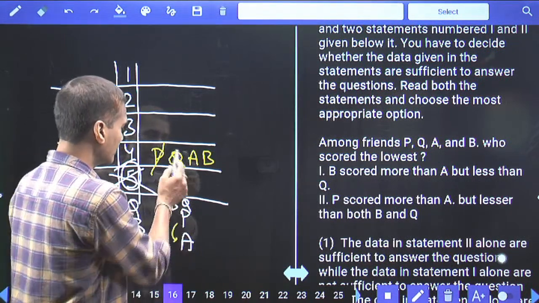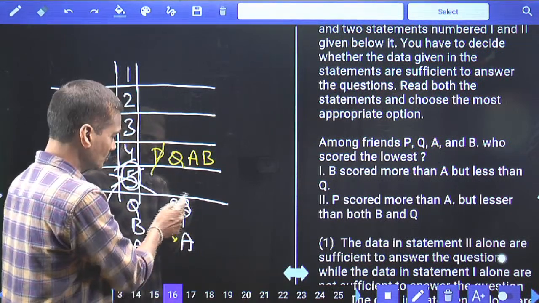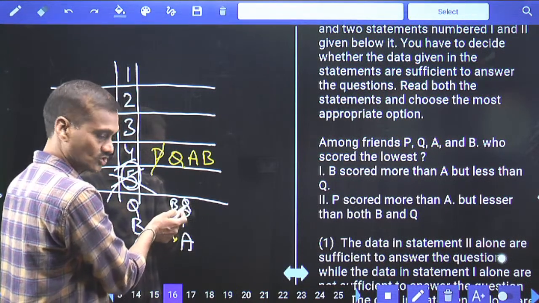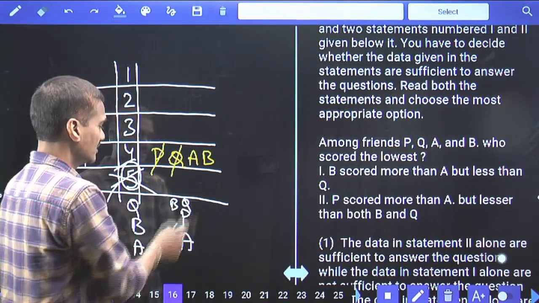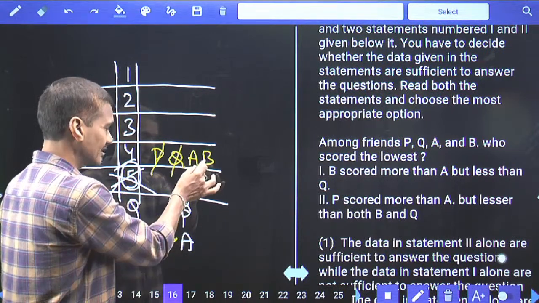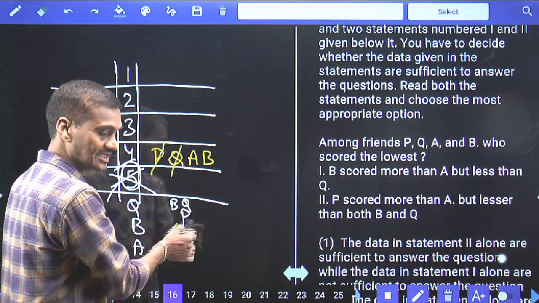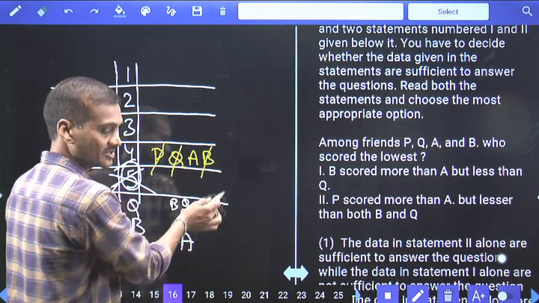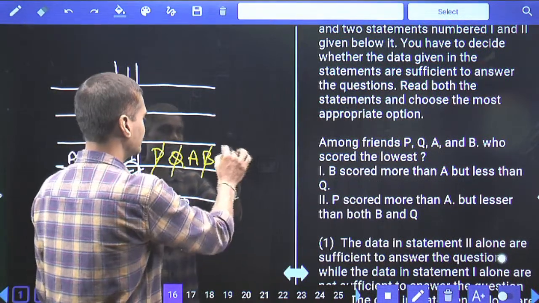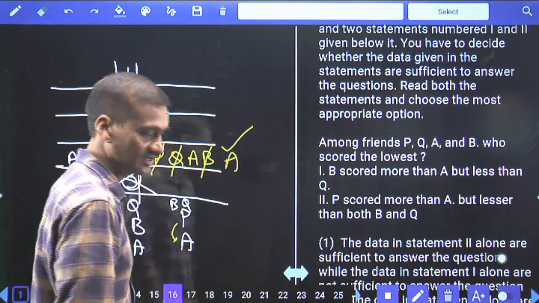And again, can Q be at the last? No. Because for Q, there are at least 2 persons after this Q. Q cannot be at the last. And now A, there is a chance. Can B be the last? No. Why? Because as B is said, there are at least 2 persons lesser than this B. Hence, these 3 persons cannot be at the last. Hence, A is the person who is at the last position. Are you getting the answer or not?